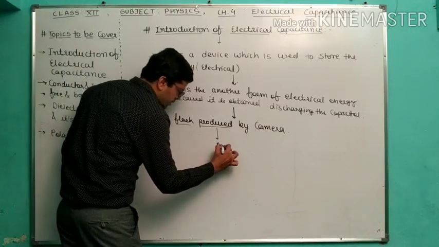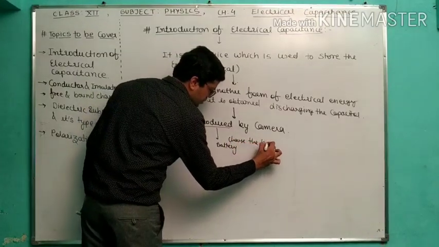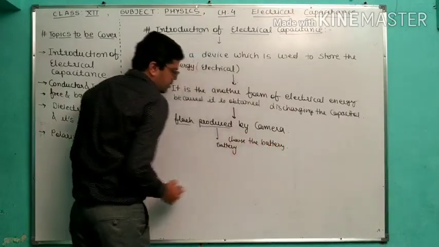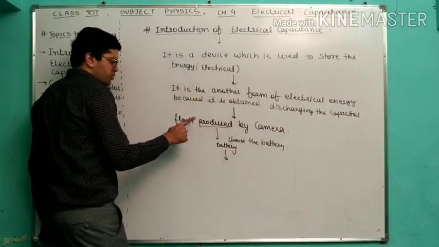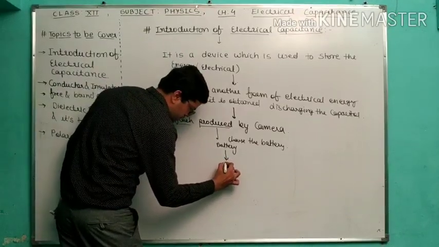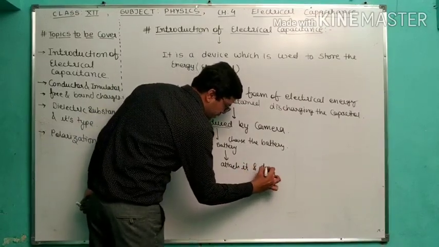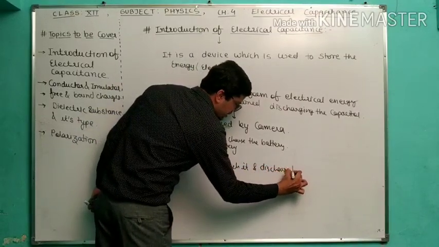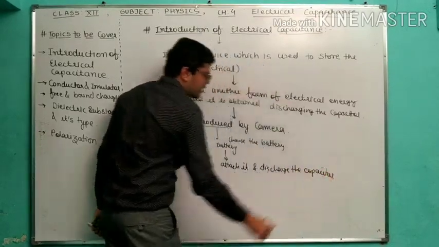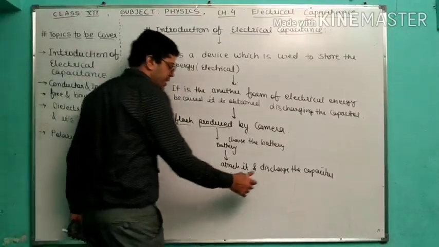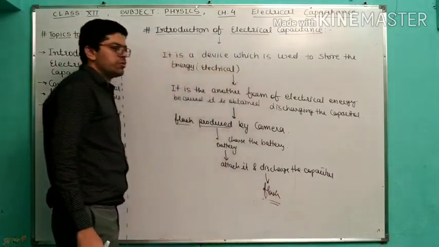First we have to charge the battery, and after charging the battery, when you want to produce flash, attach it and discharge the capacitor. When you discharge the capacitor, the camera flash is going to be produced.